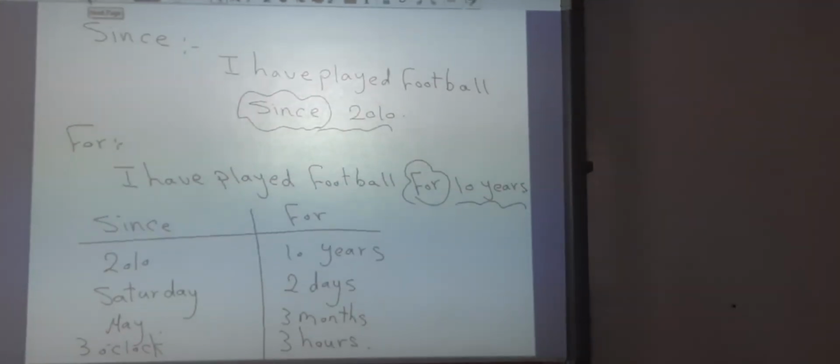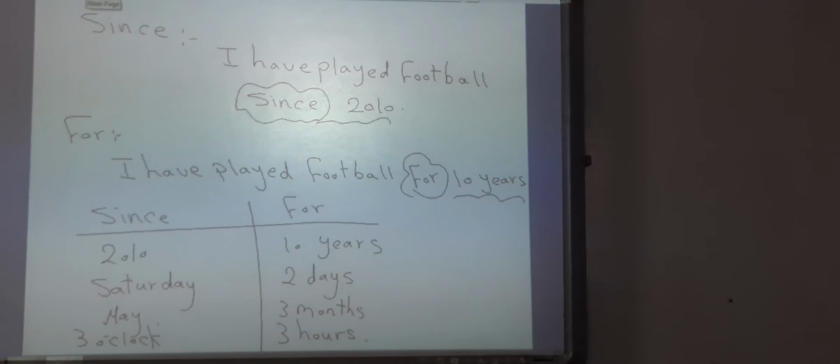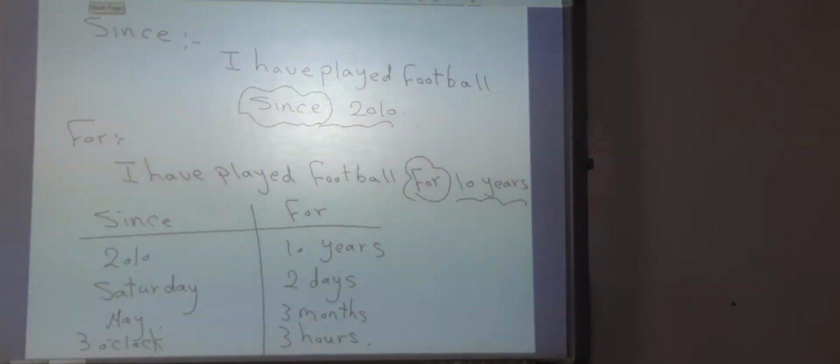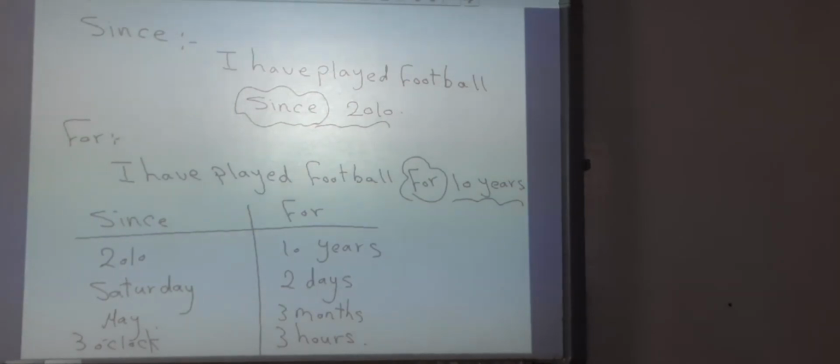Okay? After that, we have since and for. Since and for express the time, but please pay attention: since and for come at the end of the sentence. After since, we put the beginning of the action, and after for, we use the length of time or the period of time.